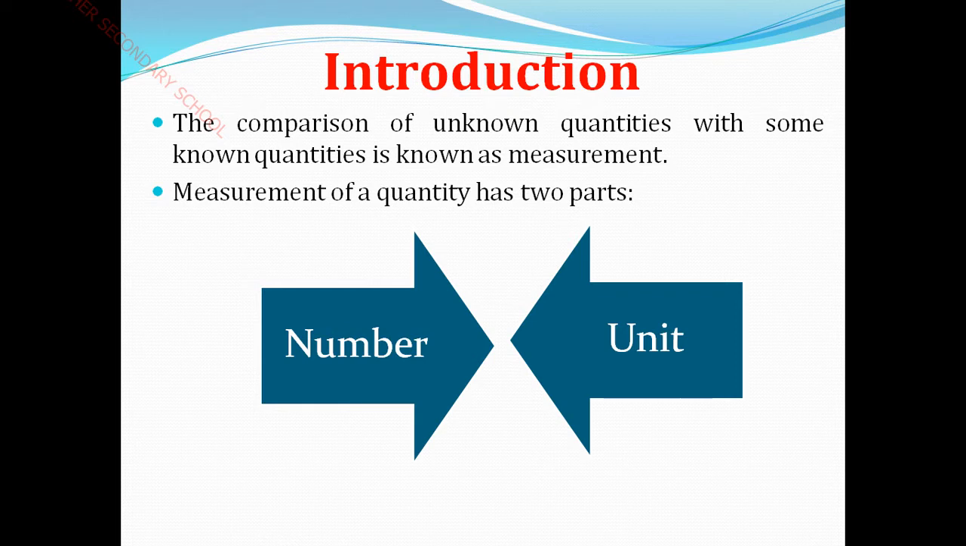And what is measurement? There is an unknown quantity, and you are comparing the unknown quantity with a known quantity. That is known as measurement. So that measurement has two parts, one is a number and another one is a unit, right?